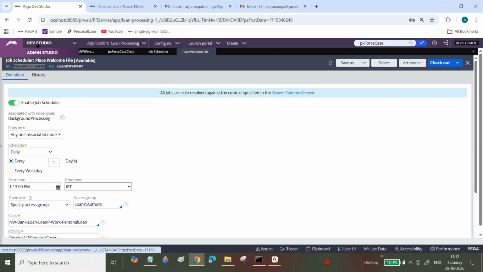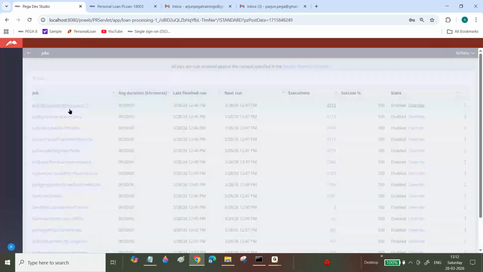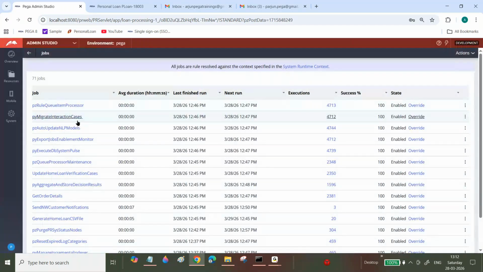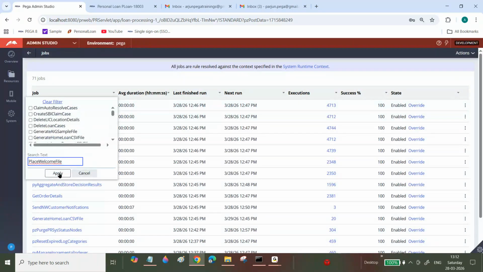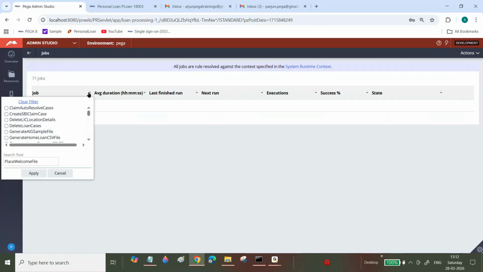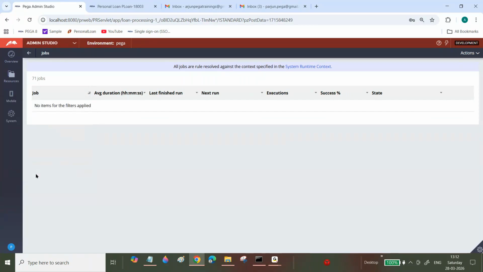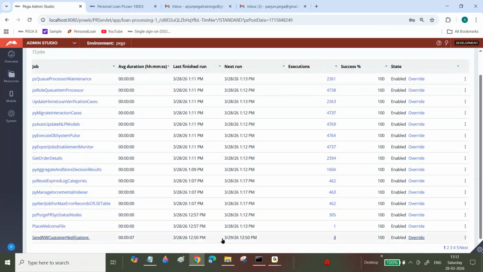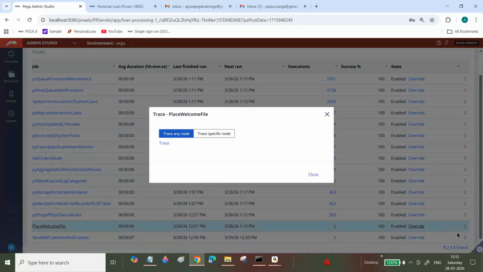Go and see timings. If it is not properly updated, what you need to do is... Welcome file 13. Now in case you want to trace, to be on the safer side, we will trace also whether we are getting an error.